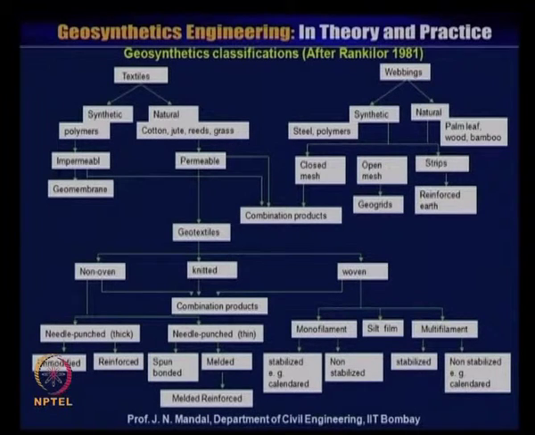To understand geosynthetics material, we should study the geosynthetics classification, after Rensselaer 1981.